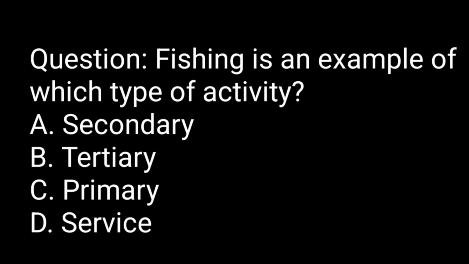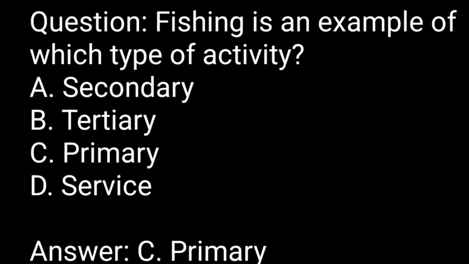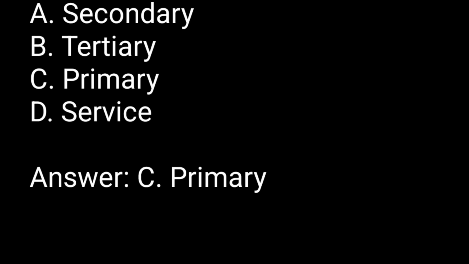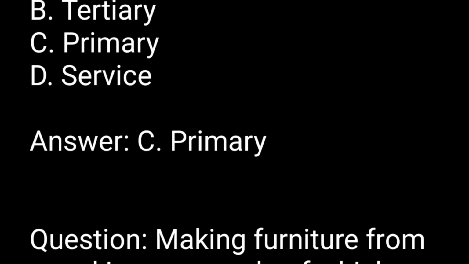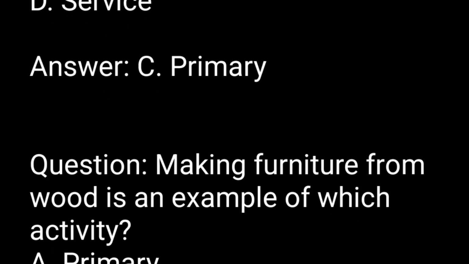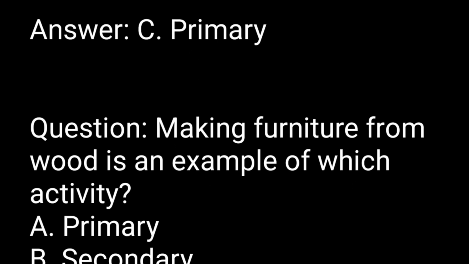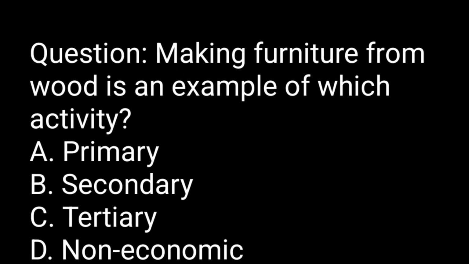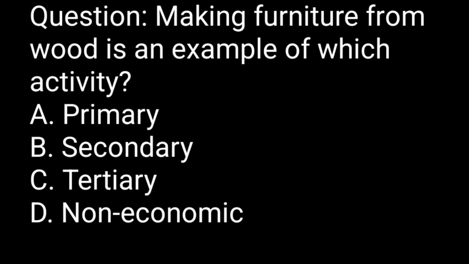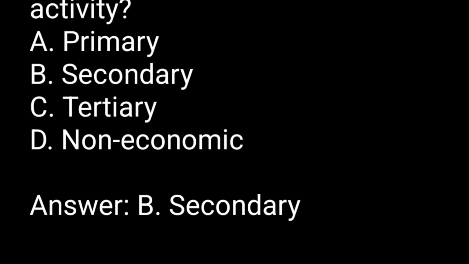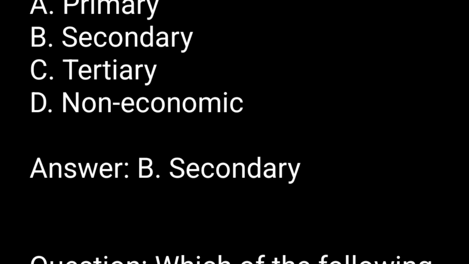Question. Fishing is an example of which type of activity? A. Secondary. B. Tertiary. C. Primary. D. Service. Answer. C. Primary. Question. Making furniture from wood is an example of which activity? A. Primary. B. Secondary. C. Tertiary. D. Non-economic. Answer. B. Secondary.